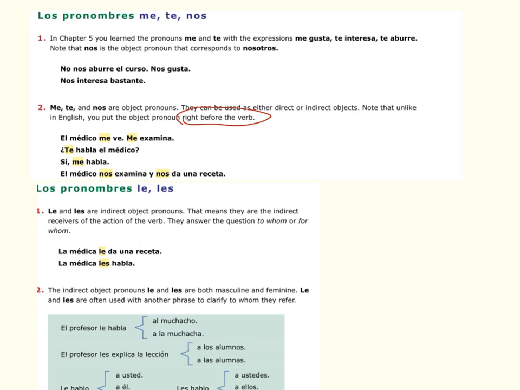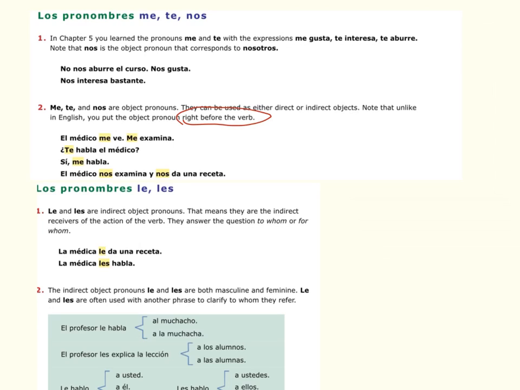We move down. Te habla el médico. That says, is the doctor talking to you? So the whole thing's backwards. You see how the te, the to you, is the first part of the sentence in Spanish. That's not a mistake. That's how it goes. It always goes right before the verb. That's backwards from English. That causes all sorts of problems.